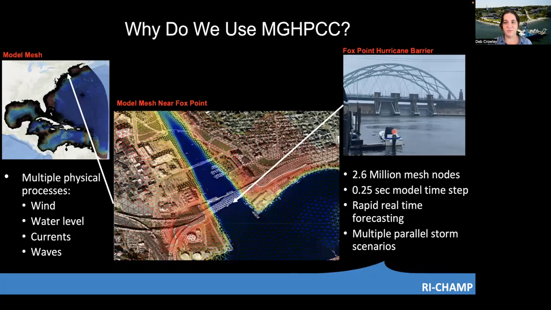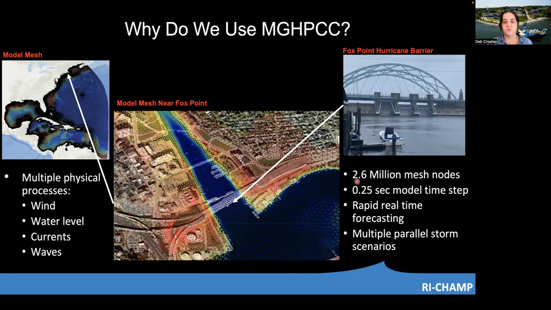We use the MGH PCC because we have extensive computational needs to carry out the storm modeling. The model is simulating multiple physical processes, including winds, water level, currents, and waves. And this is done over a large domain shown here in the upper left so that it can simulate the evolution of the storm. The model simulation is run on a mesh that has high resolution, particularly in the Rhode Island region, where it is resolved to capture the different coastal features.